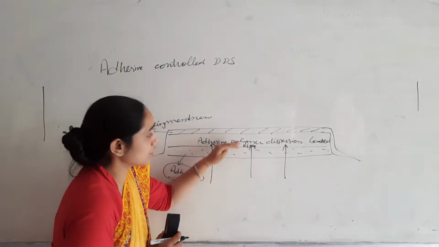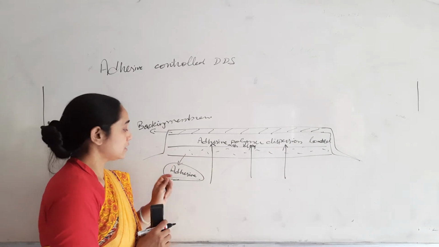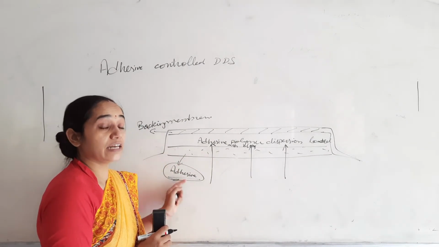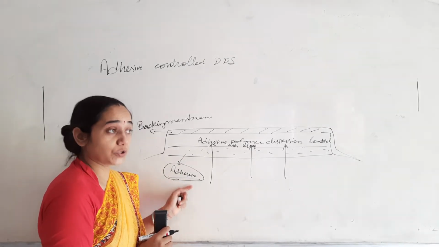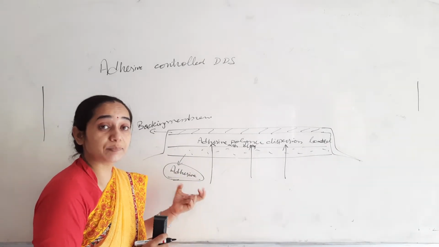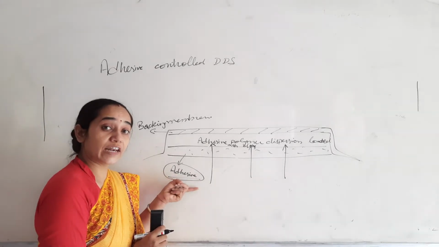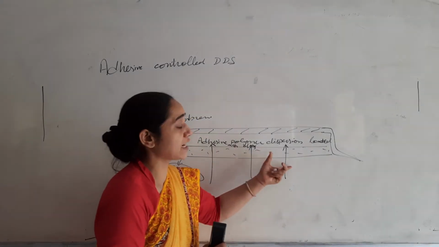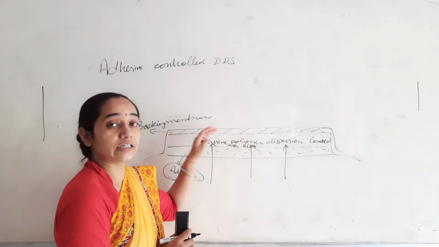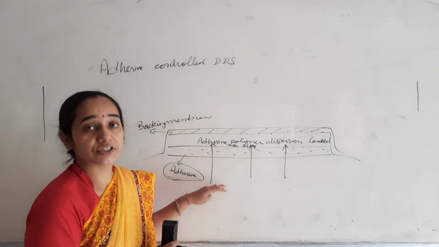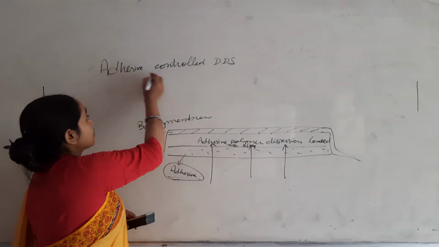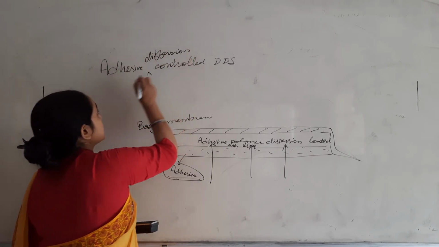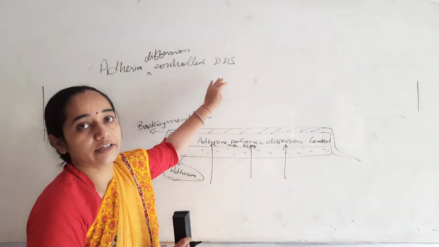Means the diffusion of the drug will be dependent upon the thickness of the adhesive material as well as the composition of the adhesive material, and release will be constituted by the gumminess, mucilaginous behavior of the adhesive material as well as the porosity, tortuosity of the membrane that is formed by this adhesive layer, which will be regulating the release of the drug from the adhesive polymer dispersion system, where the release will be controlled by the diffusing adhesive. So they are termed as adhesive diffusion controlled drug delivery systems.